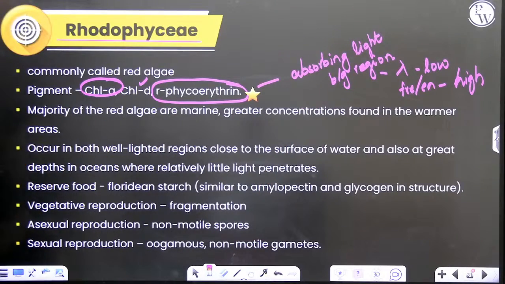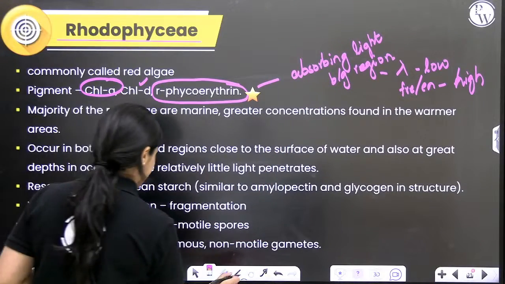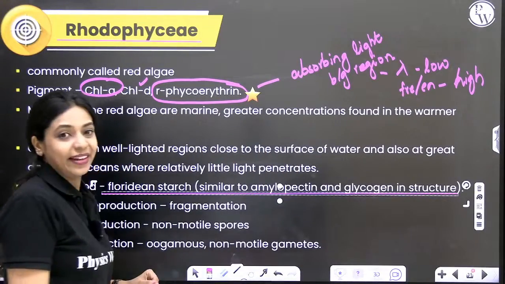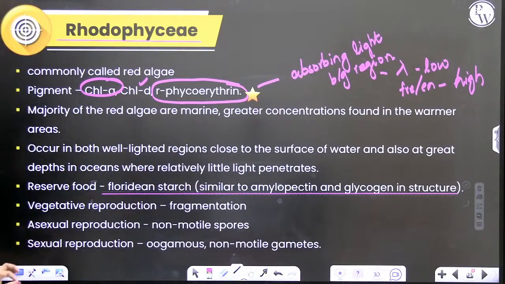Now, what is the reserve food here? The reserve food here is Floridean starch. This is very similar to amylopectin and glycogen in structure.